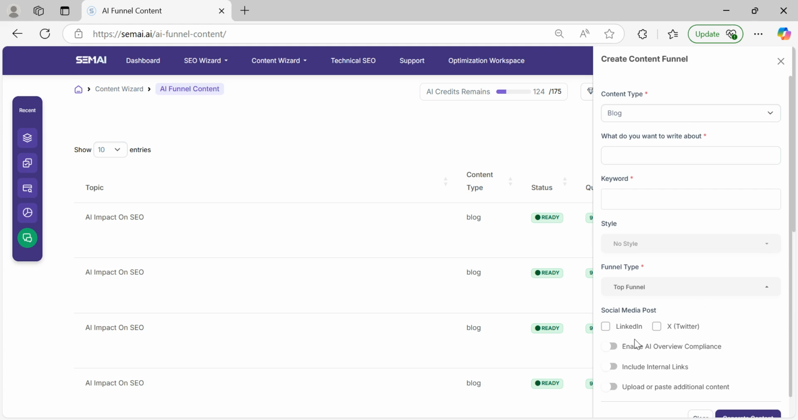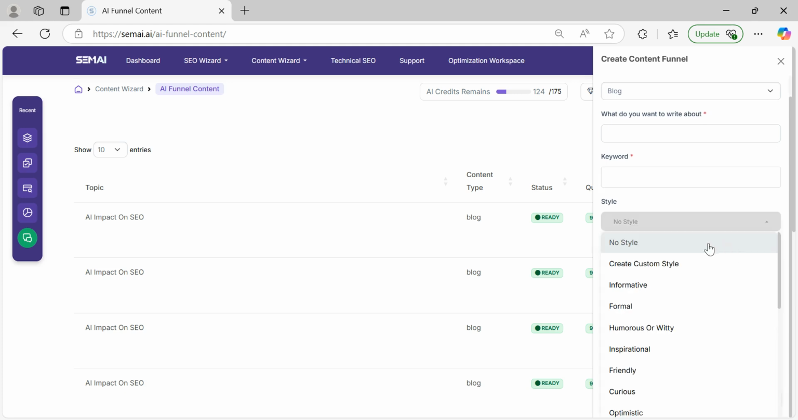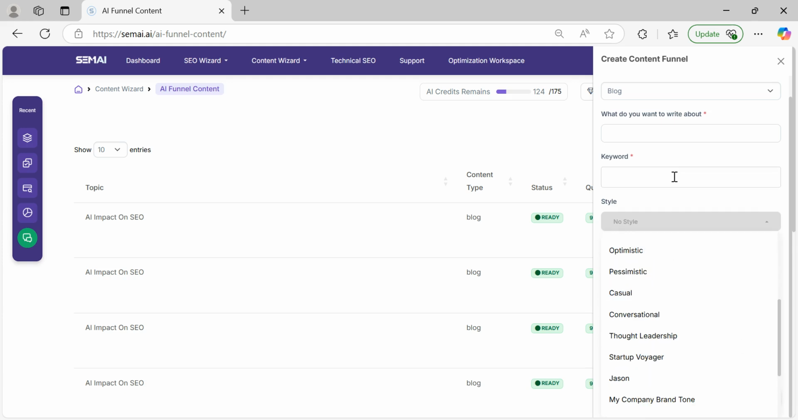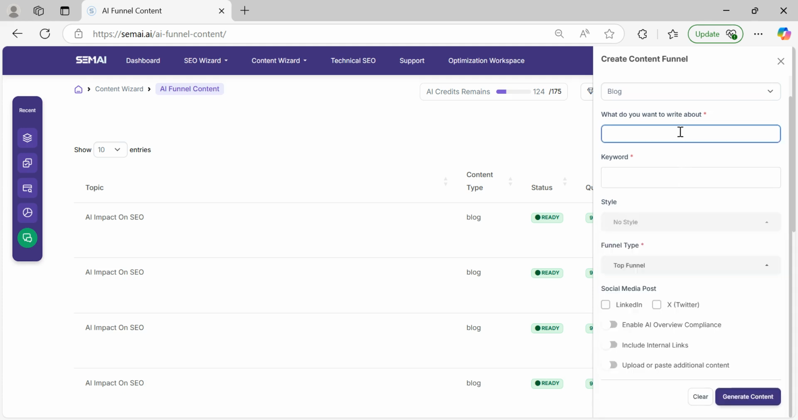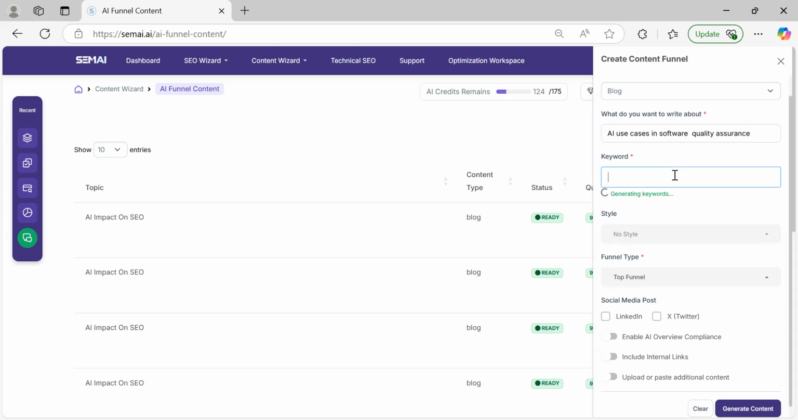And again, the blog that you generate from here, you can generate not just for search engines, but also for LLMs. And you can create your own style. For example, you can create your own brand style in terms of how you want the content to be written, the tone, and the style. And again, there are various versions of how you want the content to be written. And the interesting thing is, once I put a topic here, it automatically generates the keywords rather than you trying to think what keyword needs to be used. So these are some of the very unique things that Semai does from a content generation perspective.